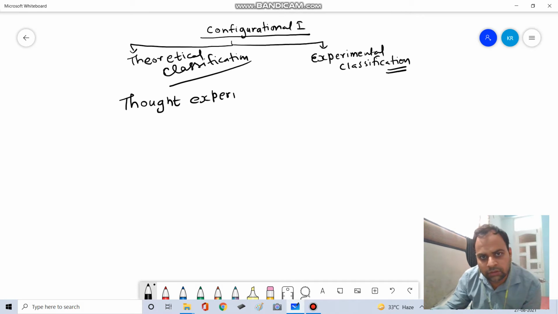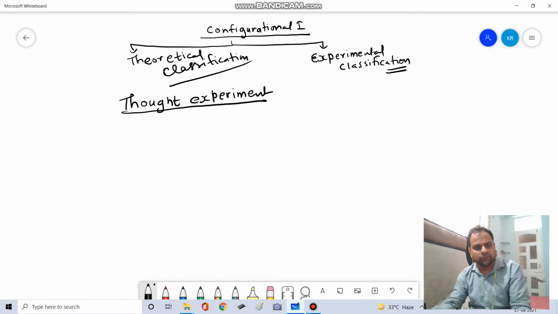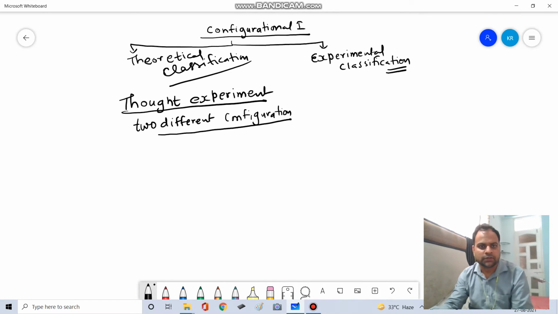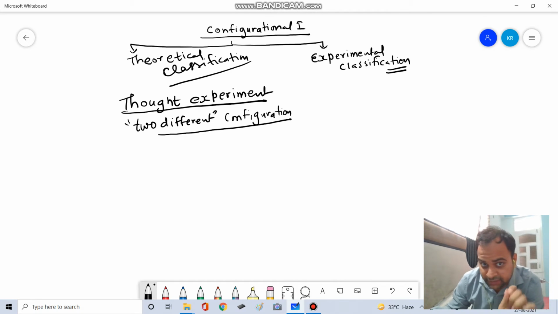So in theoretical classification, we do a thought experiment. And what is our thought experiment? We take two different configurations. And when I say two different configurations, I am putting two into inverted commas because I don't know whether they are really two different configurations or the same configuration written in a different way.